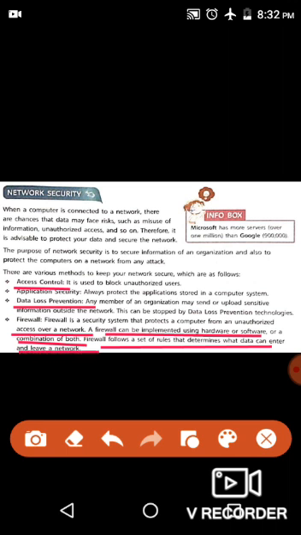So, firewall features allow a user to set a guideline, to set a checkpoint that who can access the network and who cannot, what information is to be shared and what is not to be shared. So, these are the main methods by which we can keep our network secure.